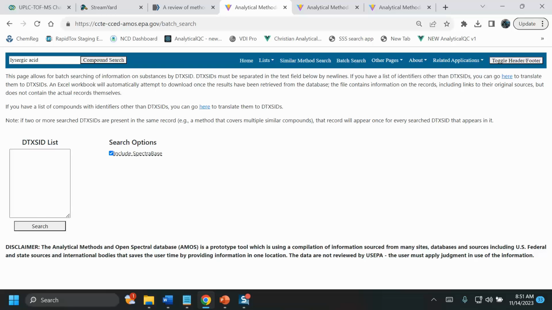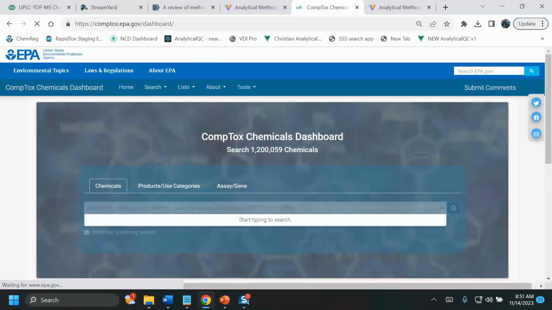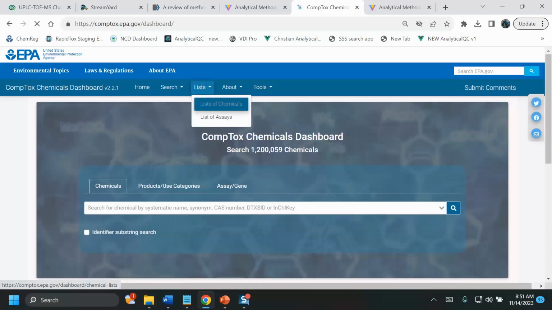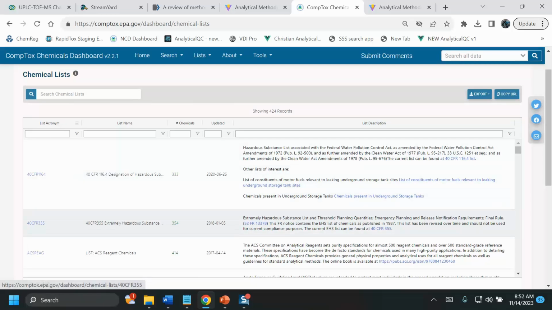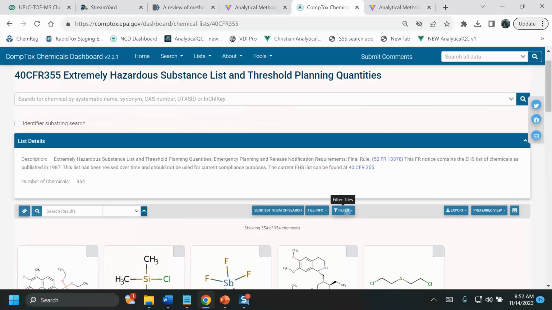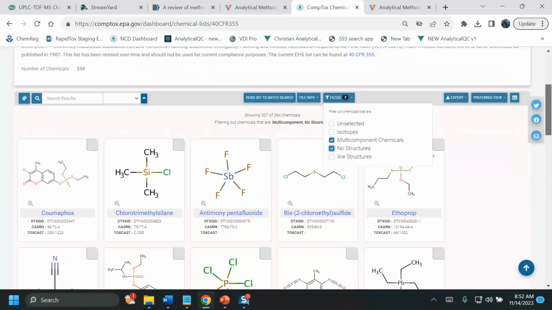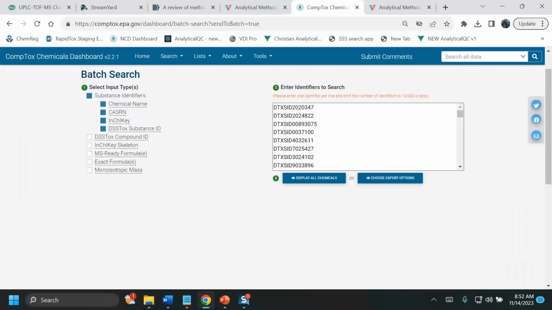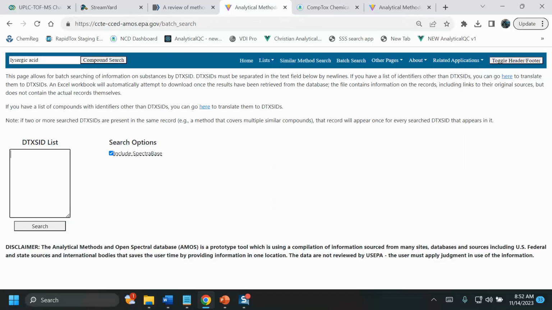At the moment, this is limited to searching based on our DTXS IDs. These are our substance identifiers. And I'm going to go to our CompTox Chemicals Dashboard that I mentioned previously. I'm going to pull a list of chemicals. So I'm going to look at a list of extremely hazardous substances. I'm going to filter out multi-component structures and chemicals without structures. And I'm going to send this list over to the batch search. So I just want to pull a list of DTXS IDs here. So these are our substance identifiers that are held within that database.